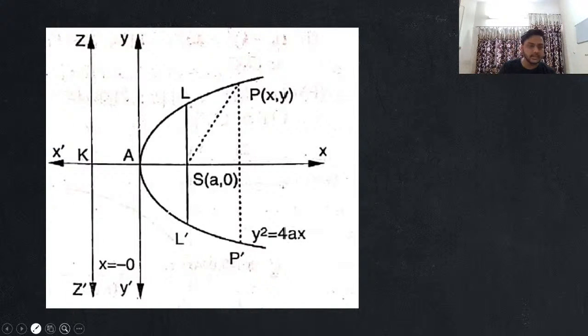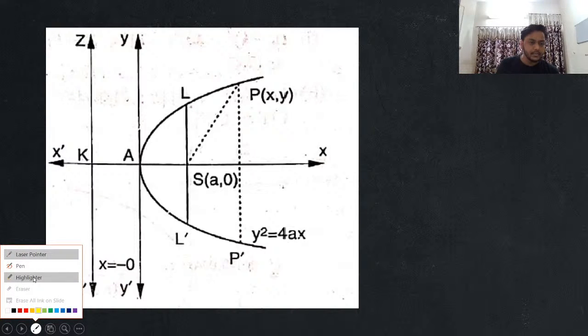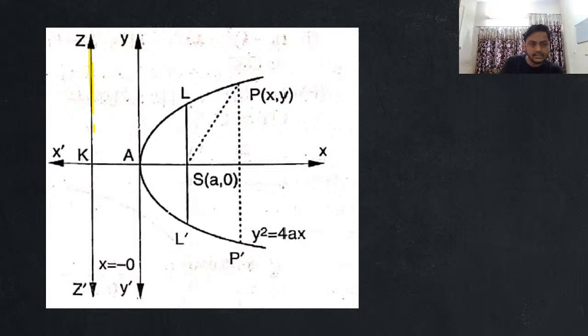I repeat, guys, please focus. Let's assume that this is my directrix that I'm talking about, and the distance of this focus that you are having over here from any point P, which means I'm talking about this distance, will exactly be equal to this distance. Am I clear with this or not, guys?